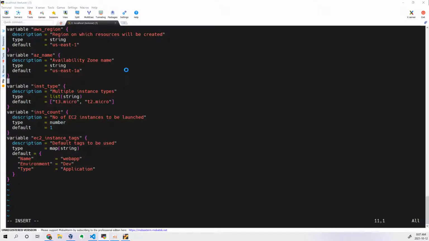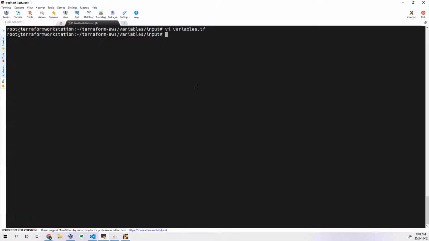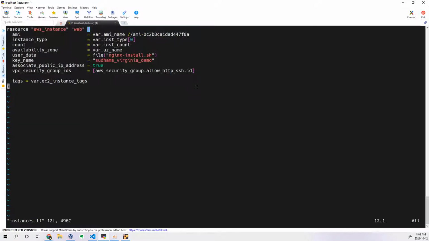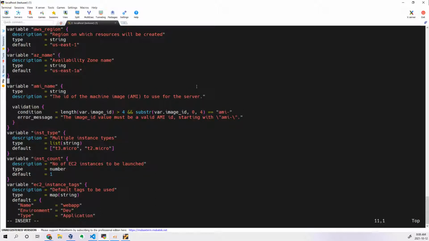I have to change the name, image name, right? AMI or image. Let's say in the instance.tf file, how I called it: AMI name, AMI underscore name. Okay, so this is what I have done.